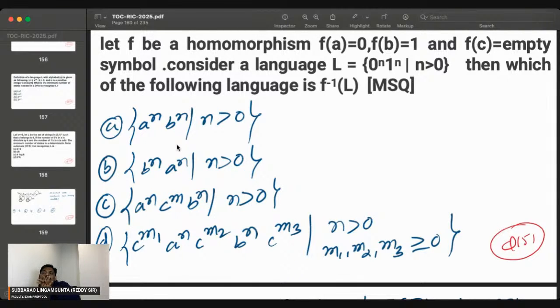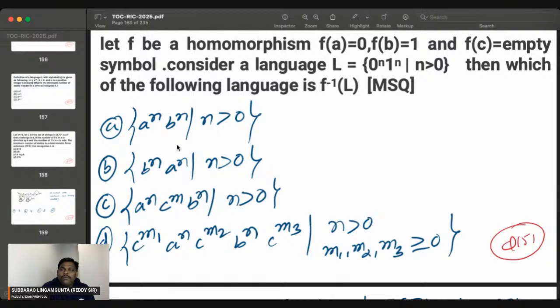f of a is equal to 0 means f inverse of 0 is a. f of b is equal to 1 means f inverse of 1 is b. f of c is equal to epsilon means f inverse of epsilon is c. So I have almost given the answer.